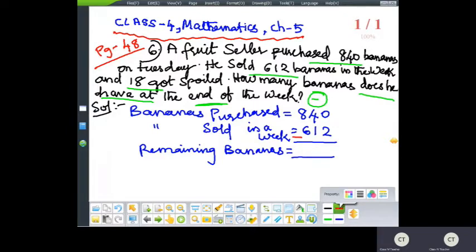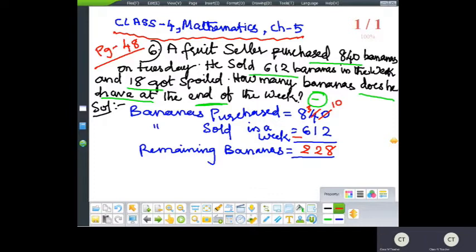So 0 will not go into 0, it will become 10. Then and there subtract the side number. 4 minus 1 is 3. So 10 minus 2 is 8. 3 minus 1 is 2. So how many bananas are left out? 228. Now what is the next one?